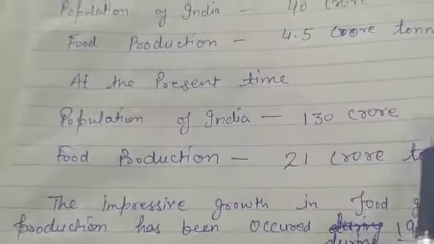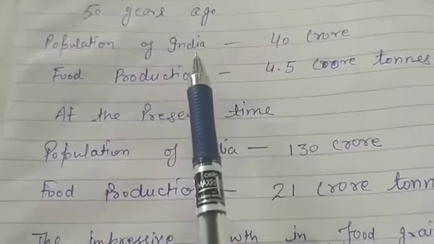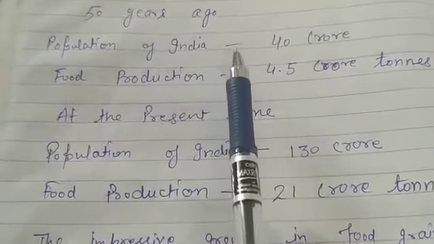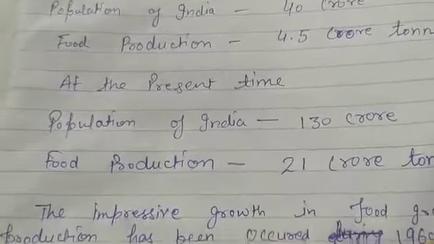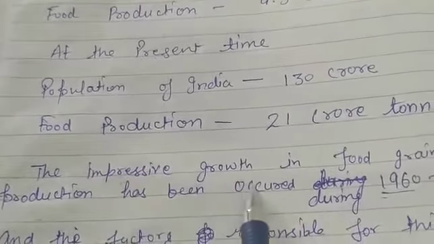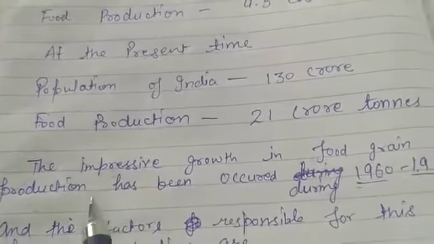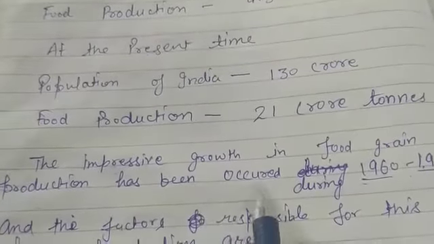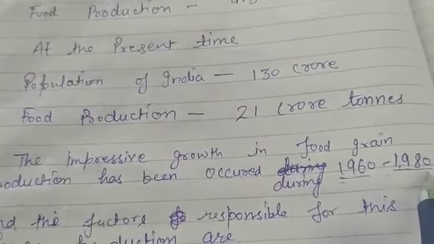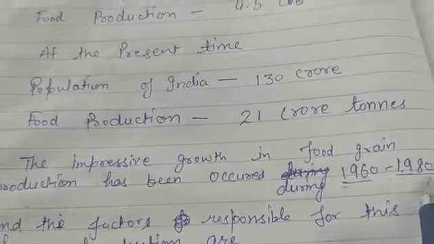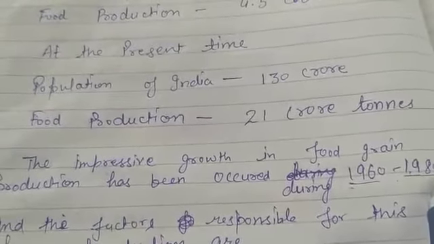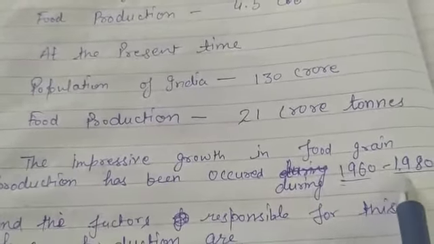That means the food production has increased from ancient time to present time. The impressive growth in food grain production occurred during 1960 to 1980. That means the food production increased much more in this time.